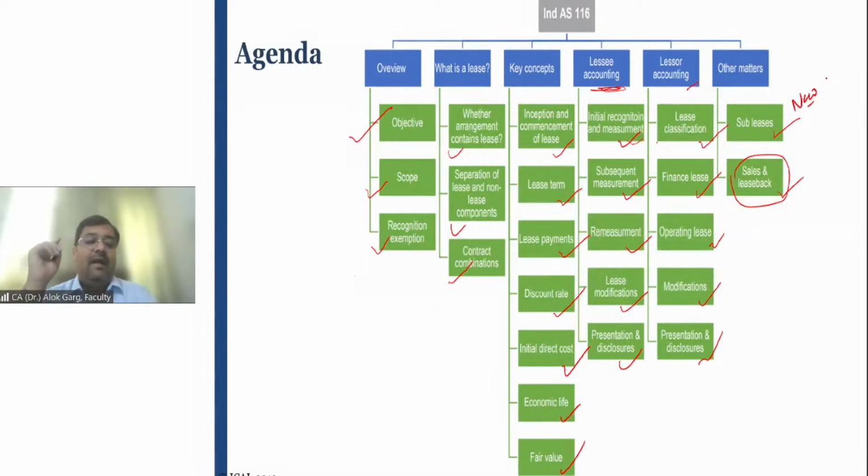So friends, if you ask me, sir, from the examination perspective, what is critical, what is important? From the examination perspective, three things are very important. Number one, identification of the leases. Number two, the entire lessee accounting. Number three, subleases and sale and leaseback. These three concepts are very critical. Identification of leases, lessee accounting, and sublease and sale and leaseback, right? These items are very important from the examination perspective.